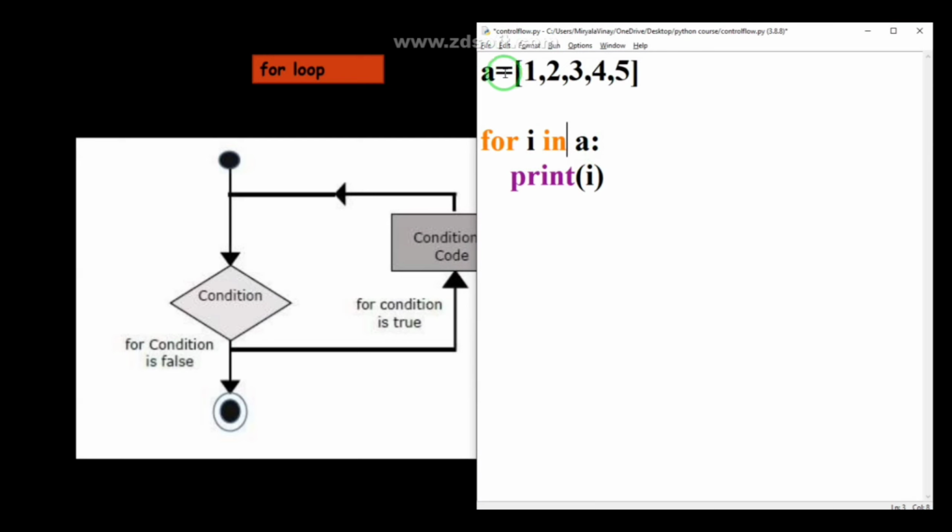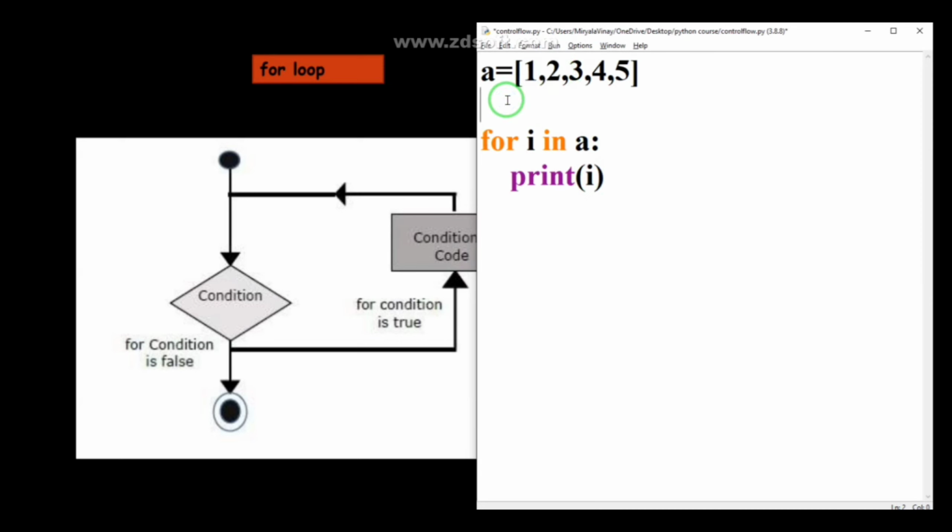For i in a means that after you use for, it will first take the value 1 and print 1. Why 1 only? Because you are using i, so firstly it will store i equal to 1. That is why the value 1 is printed. After that, our cursor will automatically evaluate this statement again, and i equal to 2 will be stored.